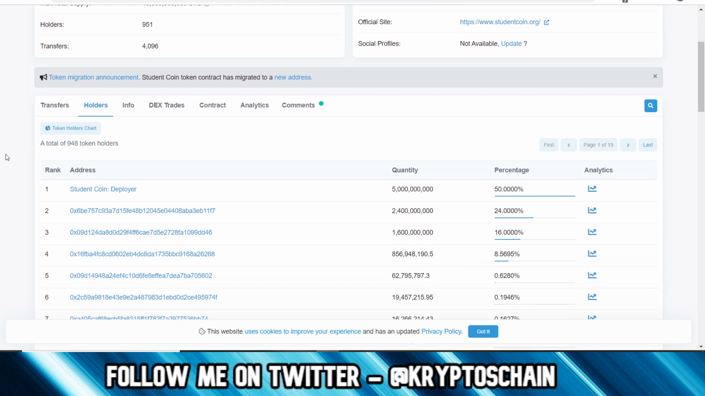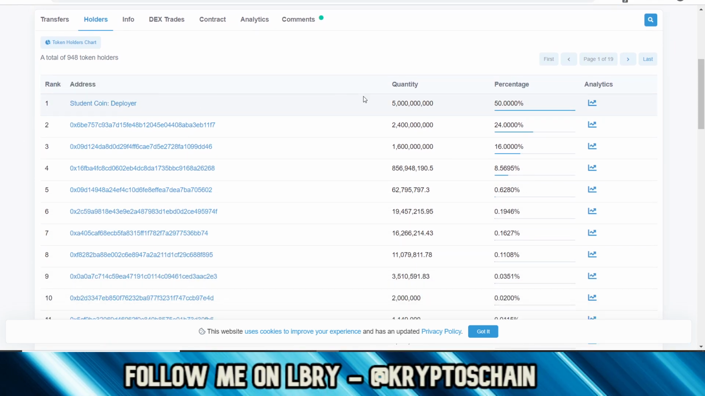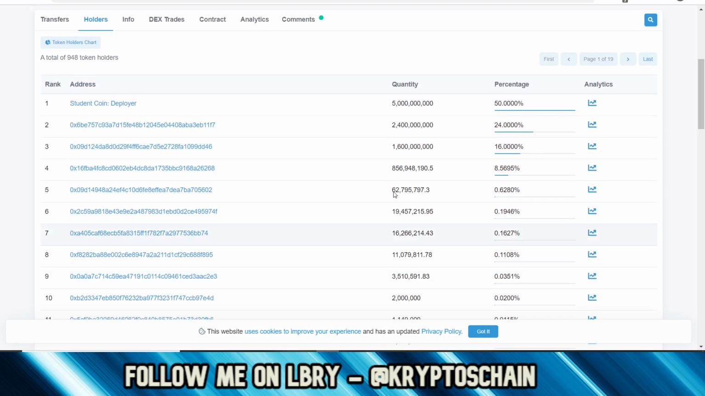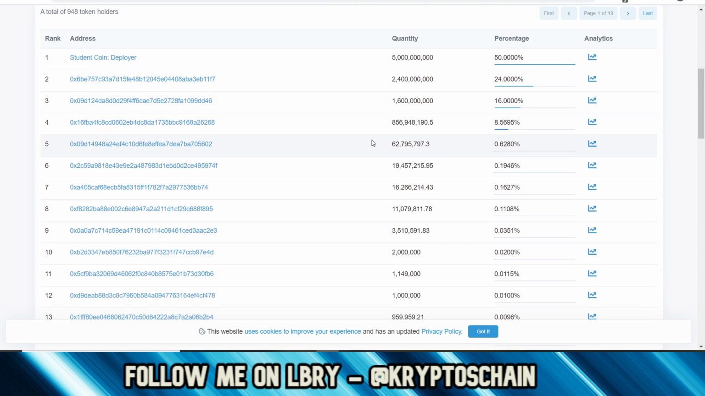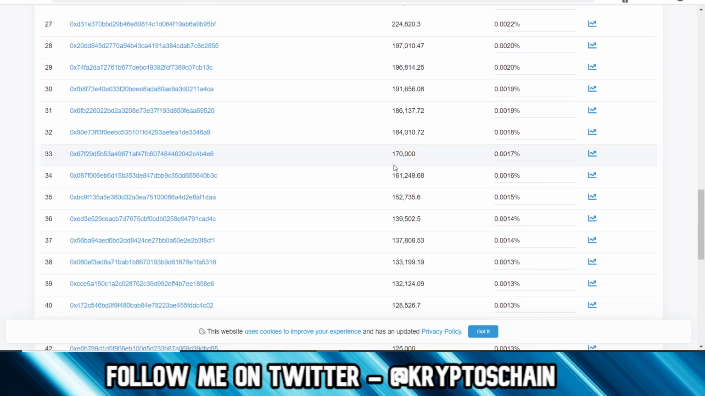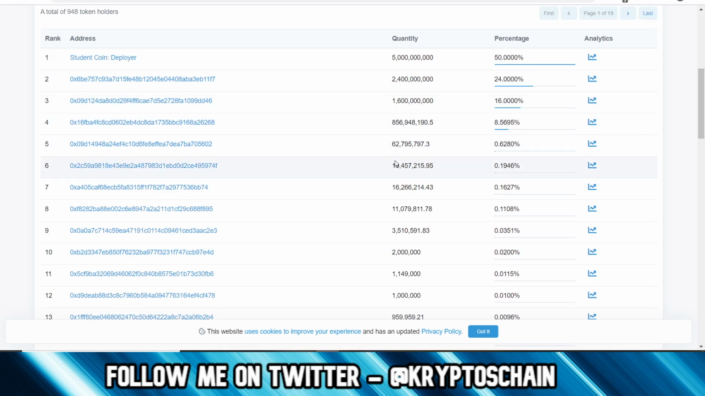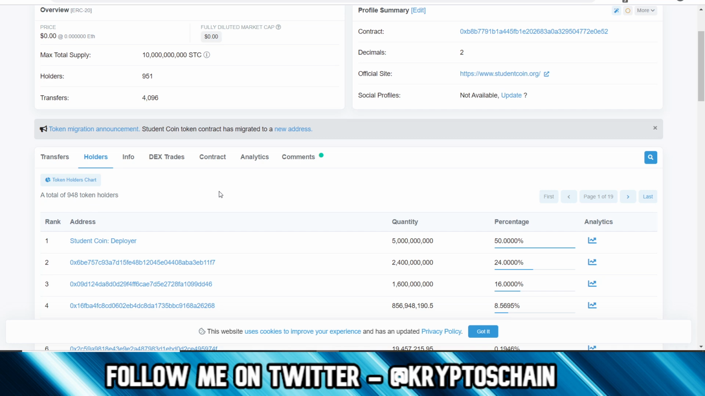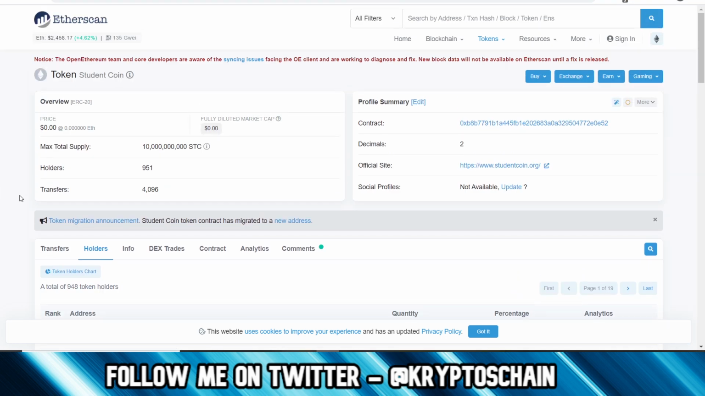If we go to the holders section here, you could see that the student coin deployer holds 5 billion, okay, which is 50%. And then the rest here you could see are distributed across, right? So again, the deployer does actually distribute, but I'm assuming what they did here is they've distributed from the deployer to a different wallet, and then that distributes it to other wallets as well, depending on how many people want to purchase. Again, a lot of these are probably the team ones. As you can see here, some of the larger ones that we have. So in total, 948 token holders. So quite a lot, almost hitting the 1,000 mark.